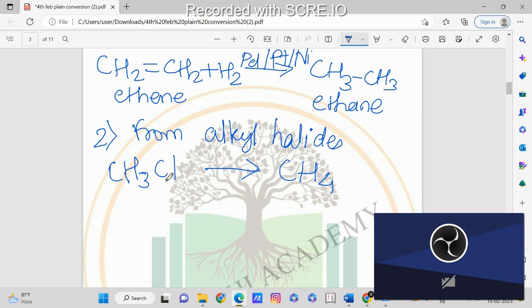So what do we have to combine with this alkyl halide, or what do we have to write as a catalyst over here to get the CH4? So what is the catalyst that we are using here?